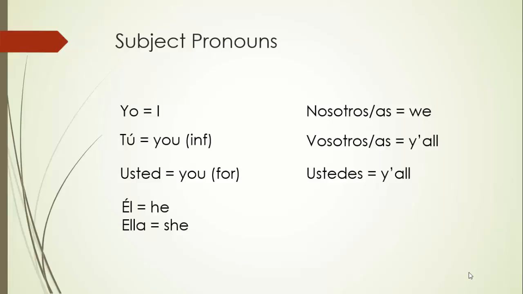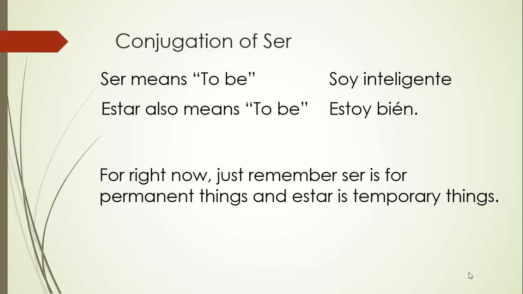Then we have the third person. Él, with an accent on it, is for he, and ella is for she. Now again, that accent, you'll notice, is important. You already know that el without an accent means the. Él with an accent means he. So accents are important. Él is he, ella is she. And what's the third person plural? Ellos, if it's a group of men or a mixed gender group, and ellas, if it's all women. Those both mean they.